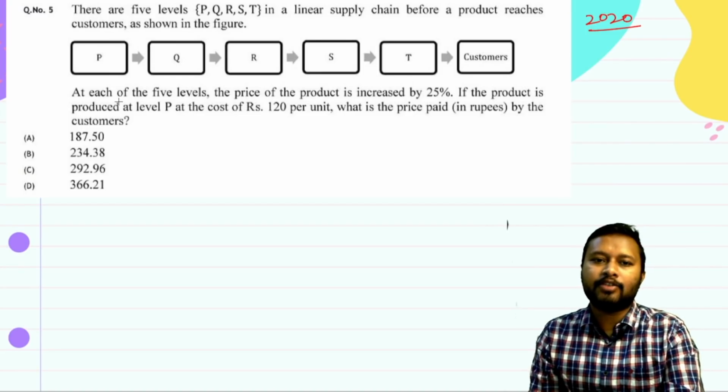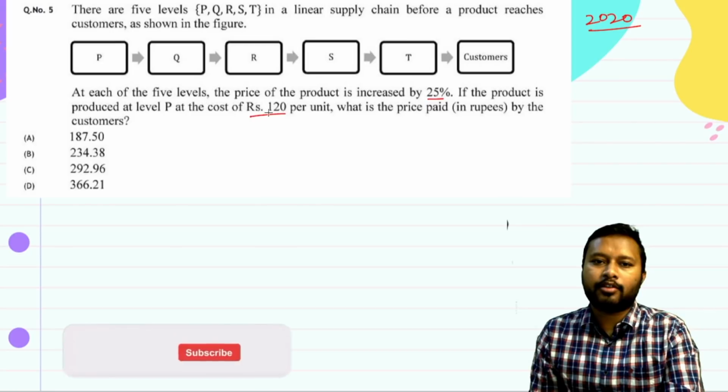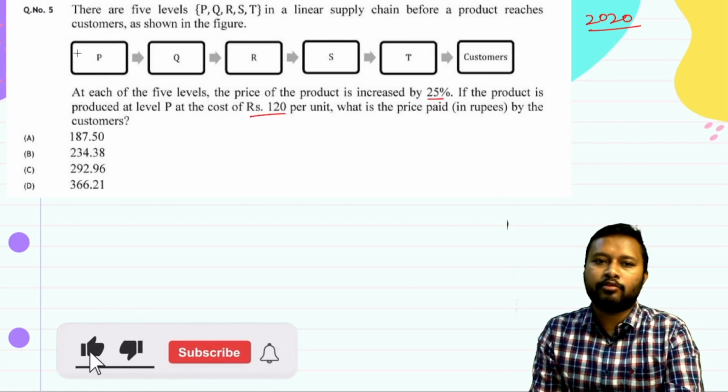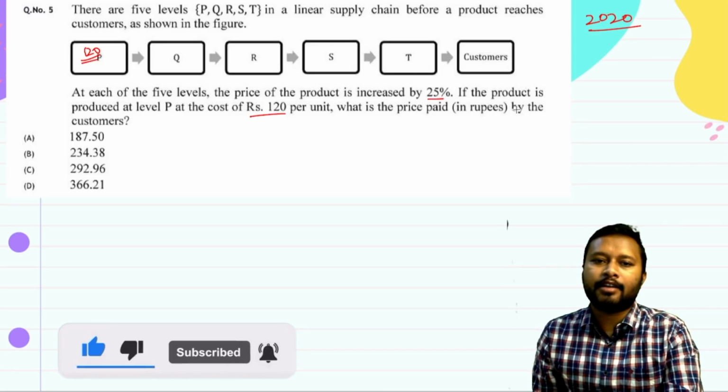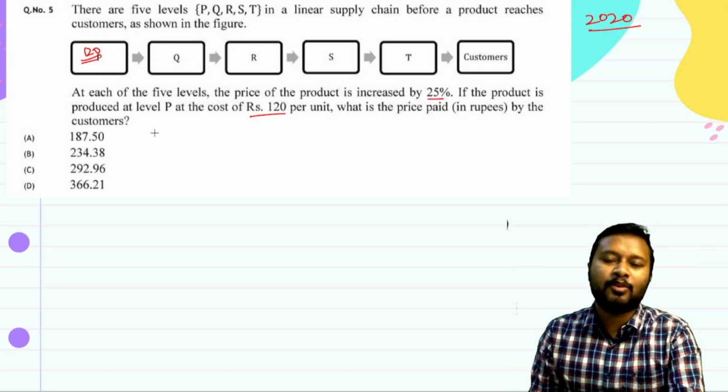It says at each of these 5 levels the price of the product is increased by 25%. The product is produced at level P at a cost of 120 rupees. So it is produced at 120 rupees over here. So what is the price that is going to be paid by the customer? How much price does the customer have to pay over here?